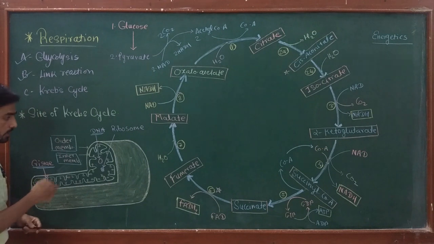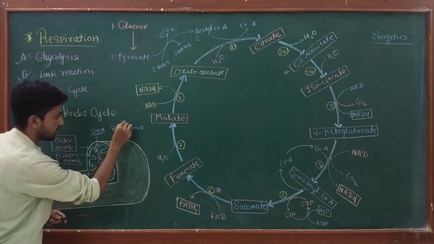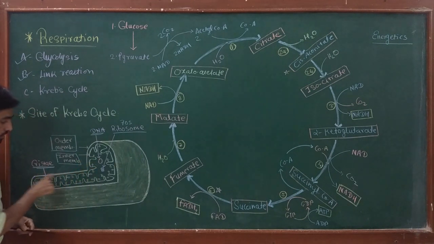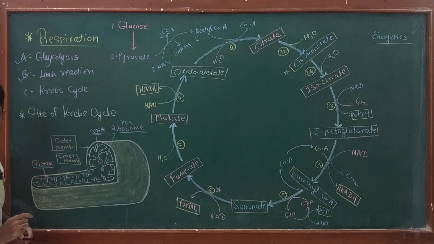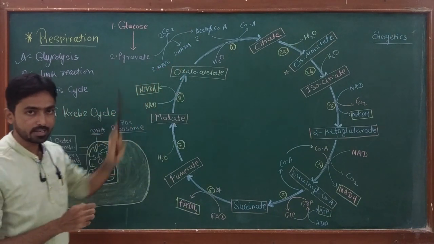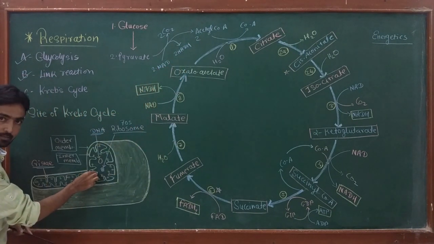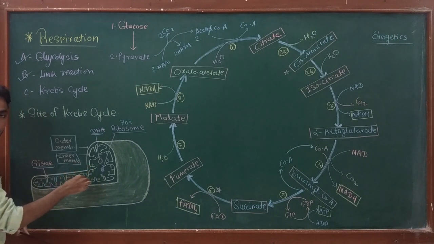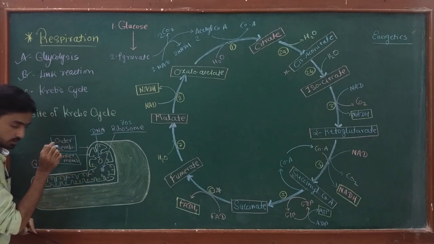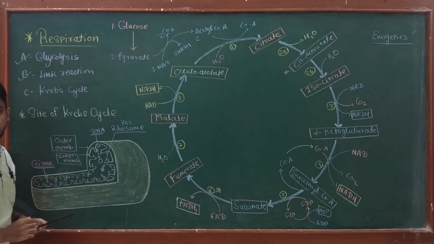It has its own DNA and 70S type ribosomes, so both these things are also present in the mitochondrial matrix. When acetyl-CoA is produced by the link reaction inside the mitochondrial matrix, it can enter the Krebs cycle, which takes place inside the mitochondrial matrix.